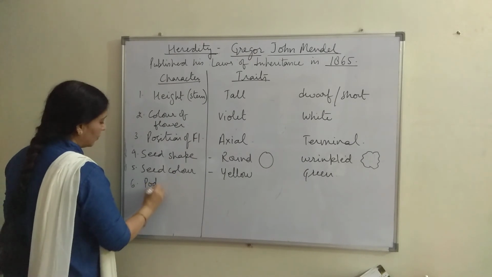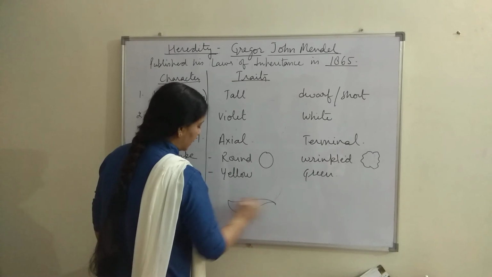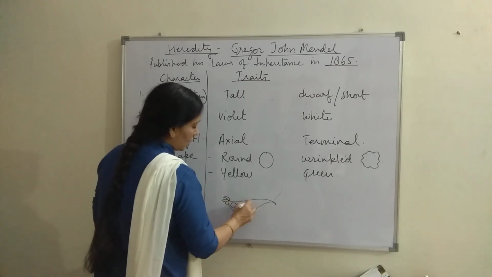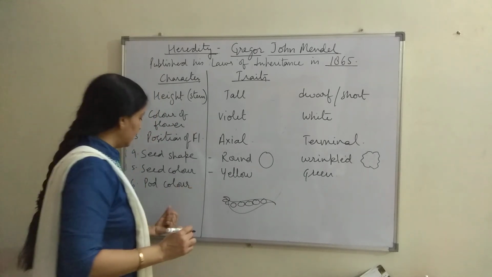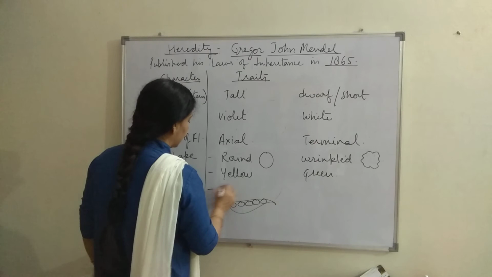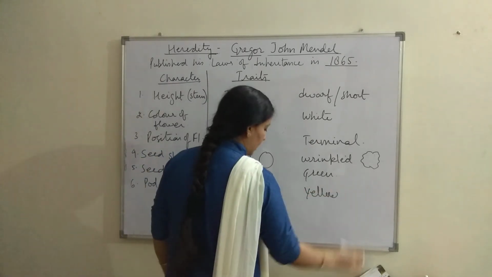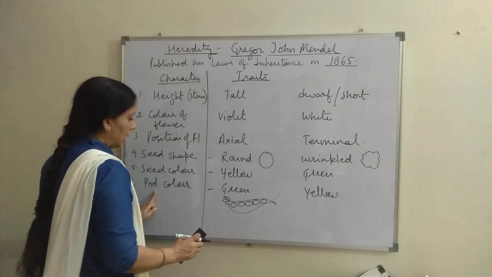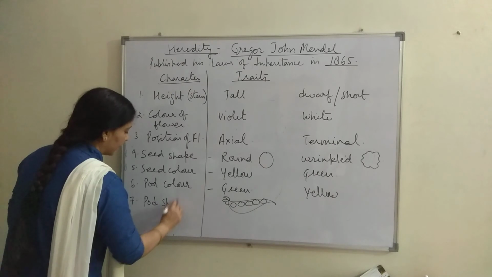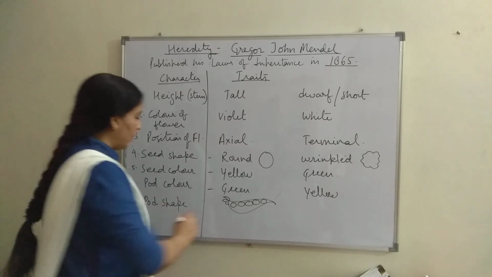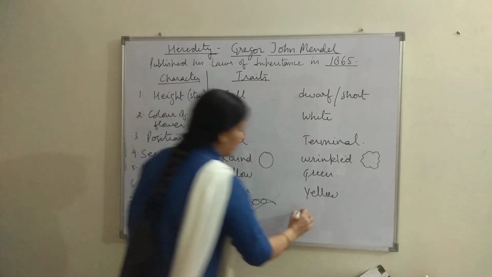Then we have pod color. What is pod? Pea pod that you get from market, green, which consists of seeds inside. Simply that is the fruit of the plant. So its color is green or its color is yellow. These are the two traits for pod color. Now we will come to the last feature, that is pod shape. Shape of the pod, it is full or it is constricted.